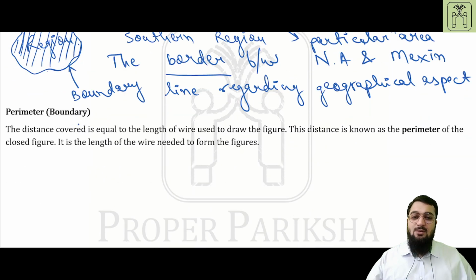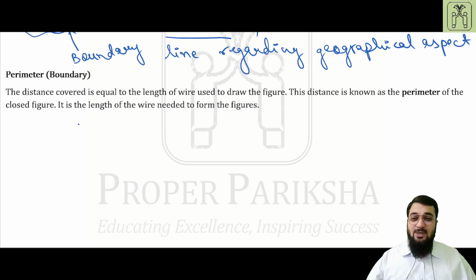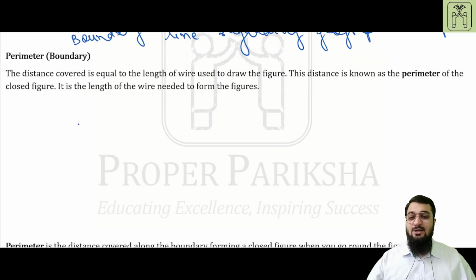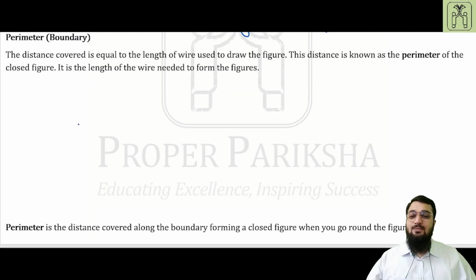Now we come to the technical, mathematical terms regarding region and boundary. That will be perimeter and area. First we will come across the term perimeter. Perimeter, also known as boundary, is defined as the distance covered equal to the length of wire used to draw the figure, or this distance is known as the perimeter of the closed figure.